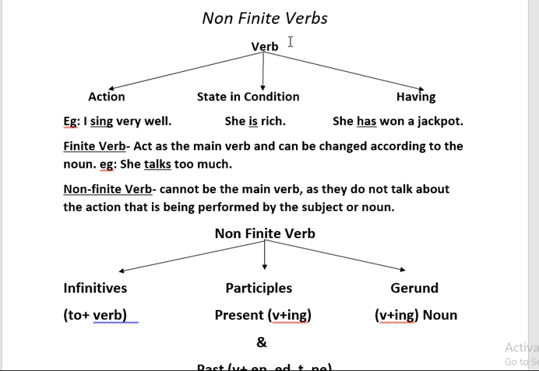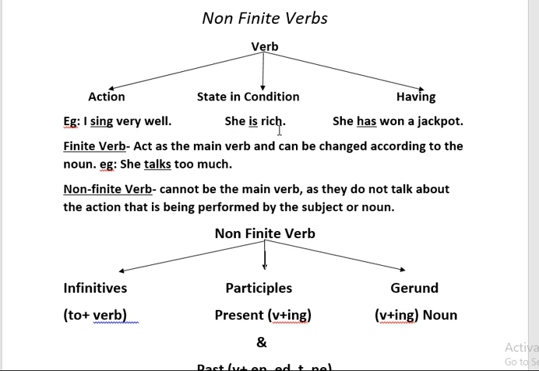Now first thing, when I ask what is a verb, you will say it is an action word. But students, every time you cannot say that the verb is an action word. Sometimes it is a state or condition, or a state of having. Let's see the example. If I say I sing very well, in this sentence, the word sing tells you the action of singing. So here you can say it is an action word.